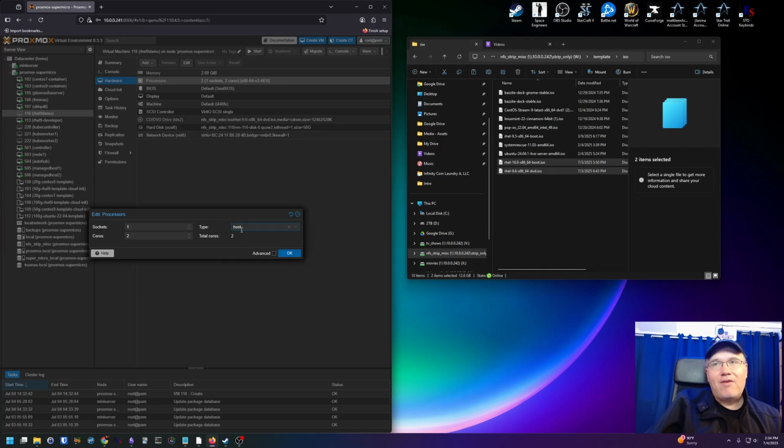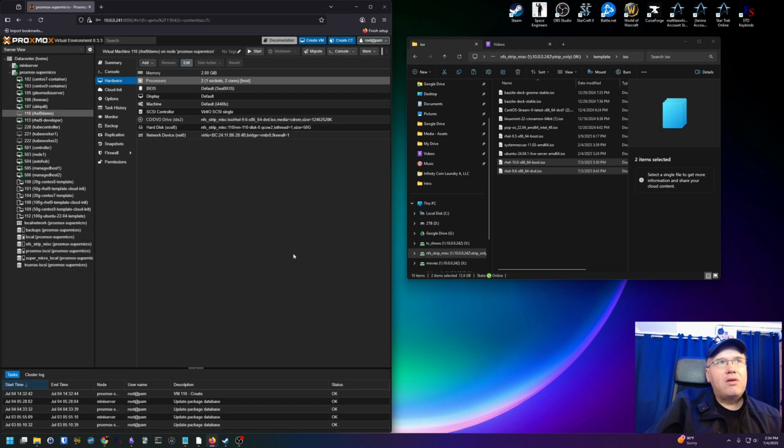If once we've done the install, the VM comes up, you're loading into the OS, and for some reason it locks up or crashes, you might want to change the CPU to host. I've found that when I had it QEMU and others, it messed up. It would just lock up, have corrupted data, that sort of thing. So I'm going to change this to host.